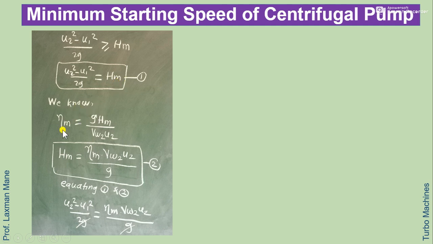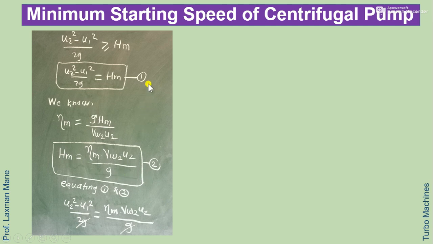We know the manometric efficiency formula, that is g into Hm divided by Vw2 U2. We can write this formula in terms of manometric head. So the formula becomes Hm equals manometric efficiency into Vw2 U2 upon g.